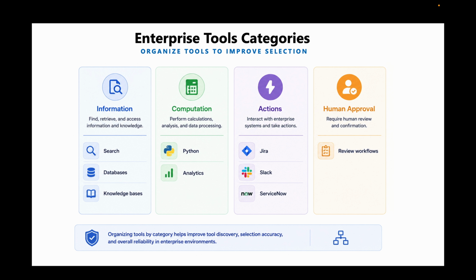Information tools can help the agent retrieve knowledge from search systems, databases, and knowledge bases. Computation tools perform calculations, analytics, and data processing tasks. Action tools interact with enterprise systems such as Jira, Slack, ServiceNow to drive business processes, and human approval tools introduce human oversight into the loop.